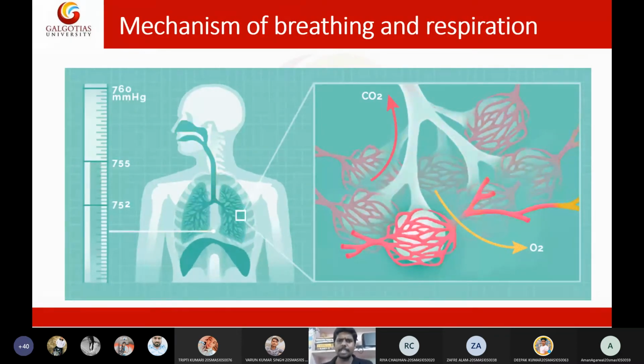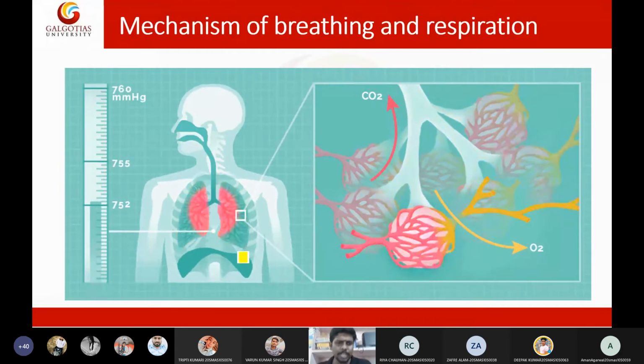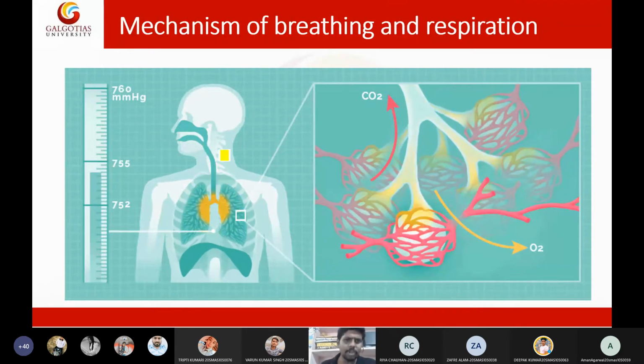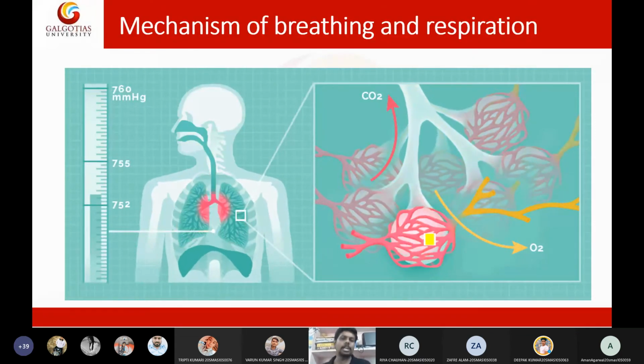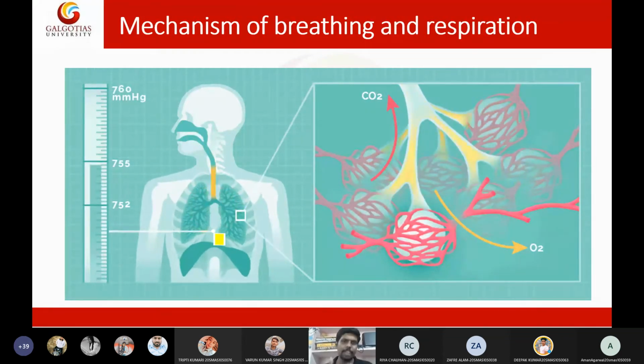So yes, this picture will show you the exact thing I'm trying to tell. Here, the way this person inhales and exhales air is called breathing, and at cellular level, exchange of oxygen and carbon dioxide happening at the alveoli is called respiration. At cellular level you will see respiration, whereas at a higher level you will see breathing or ventilation.